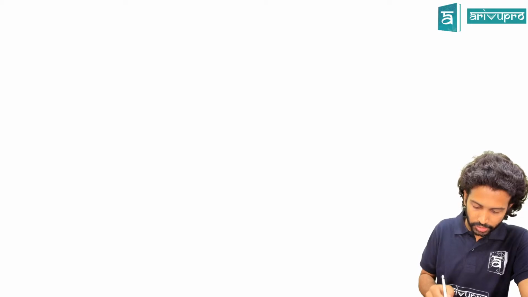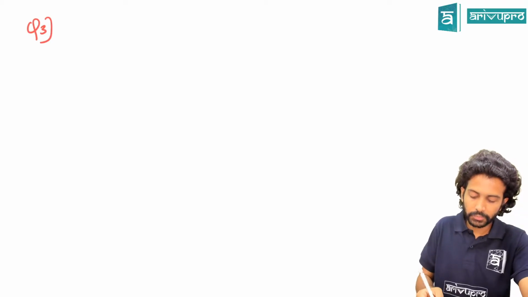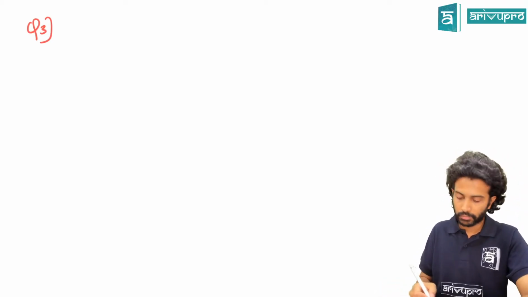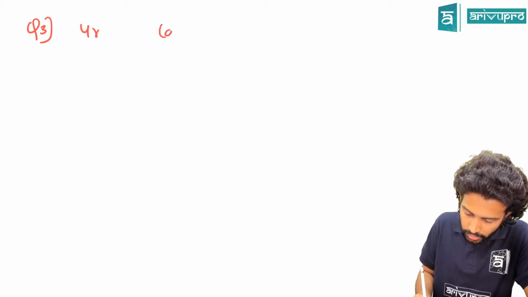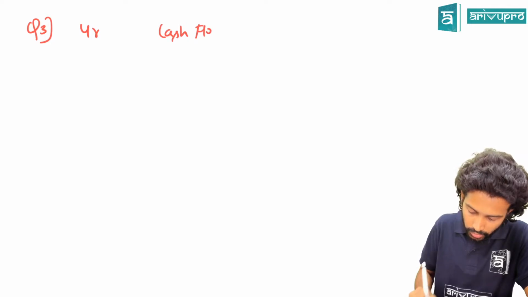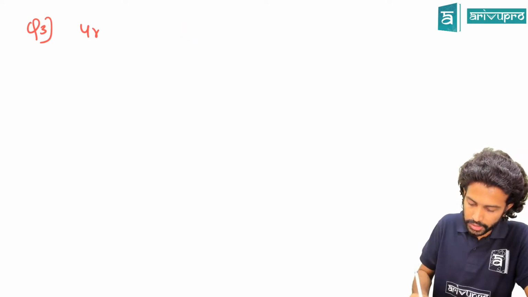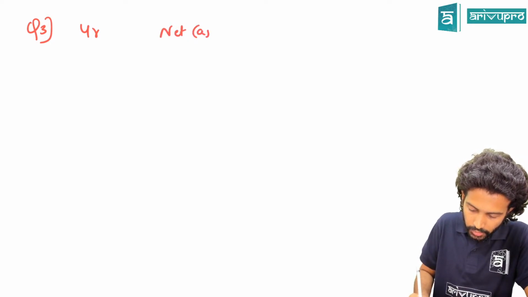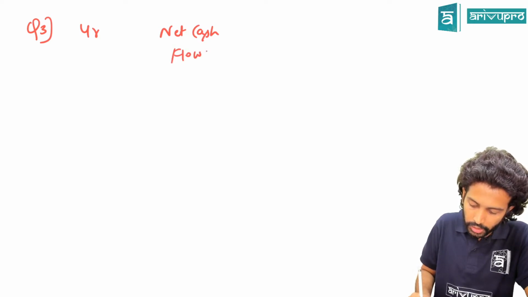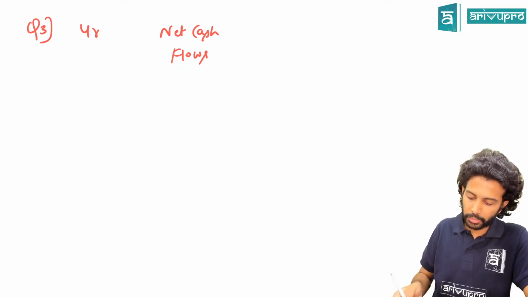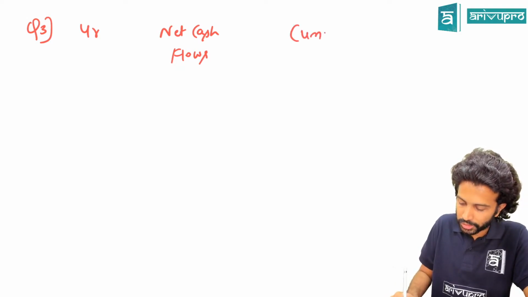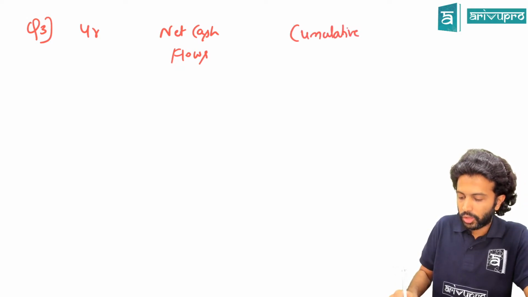Question number 3. Okay, first year cash flows, or you can write net cash flows for our understanding. You have to make 3 columns. Year is the first column, the second column heading is net cash flows, the third column is cumulative net cash flows.